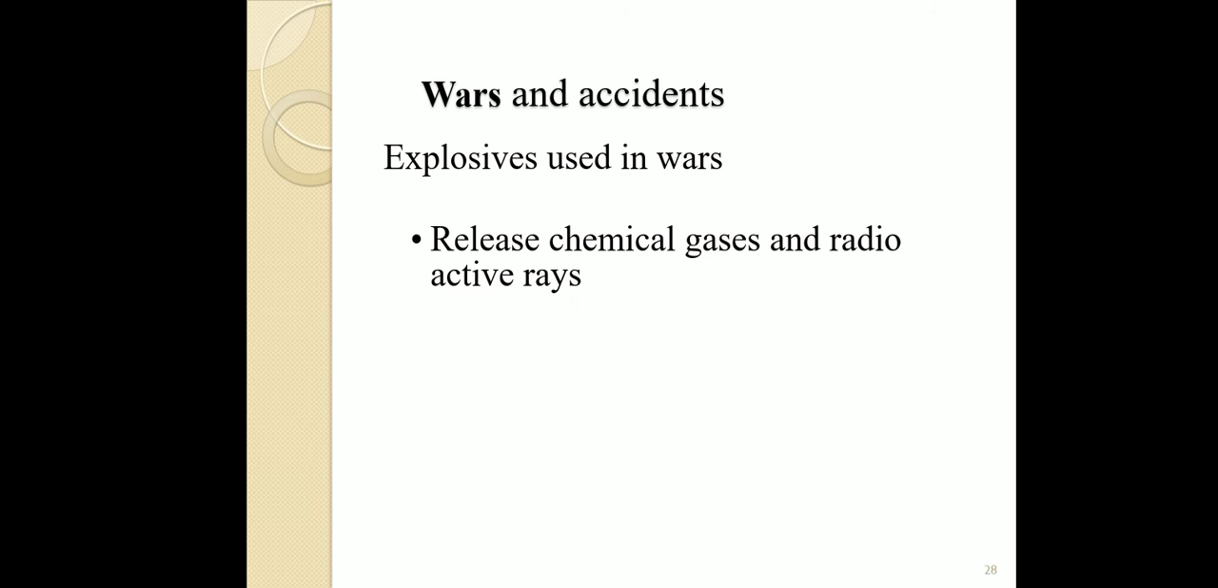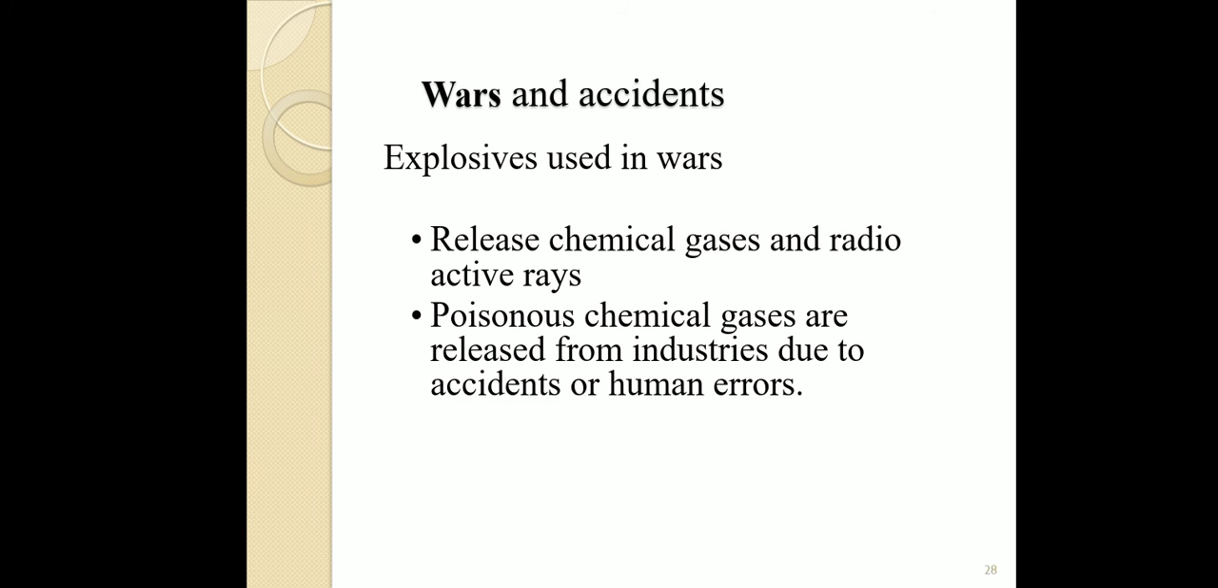Okay. Then we go for wars and accidents. Explosives are used in modern wars and release chemical gases and radioactive rays. Poisonous chemical gases are released from industries due to accidents and human errors also. For example, methyl isocyanate was released accidentally into the air due to an accident in an industry. And all of you have seen in Vizag, the polystyrene industry accident, which by accident released so much that it had a bad effect on the villages of Vizag. So these are the effects of air pollutants.